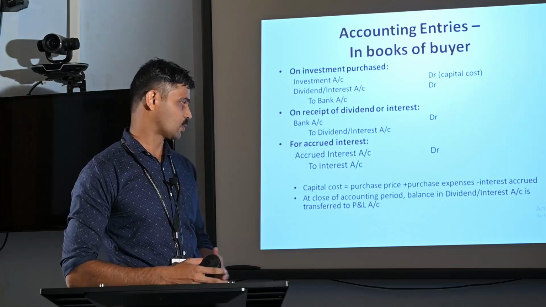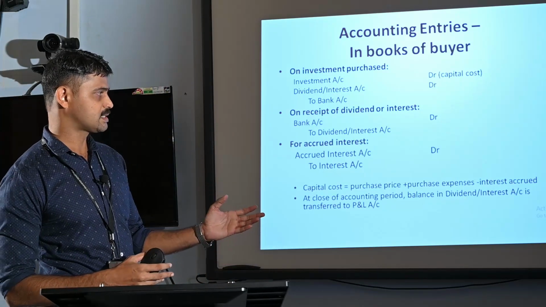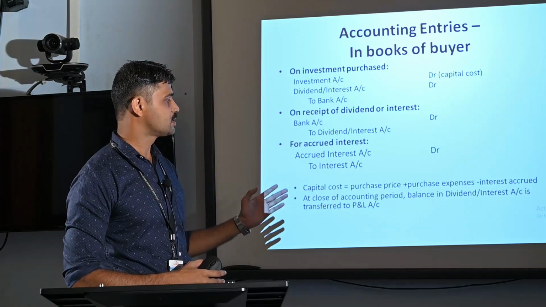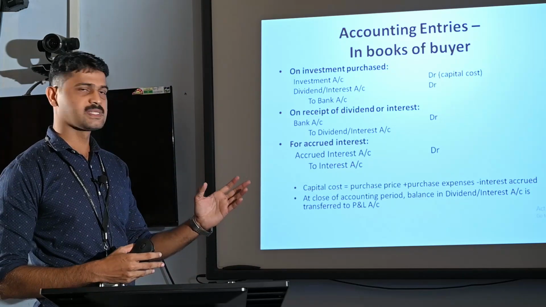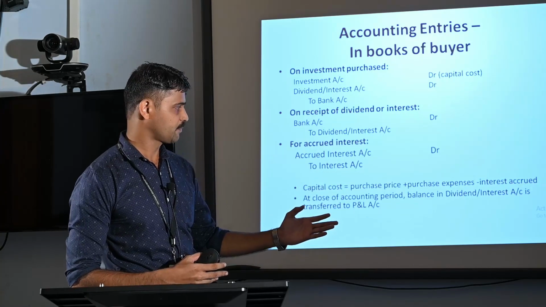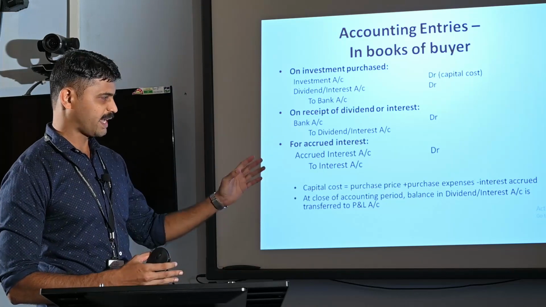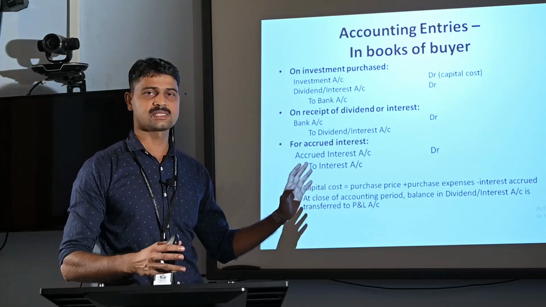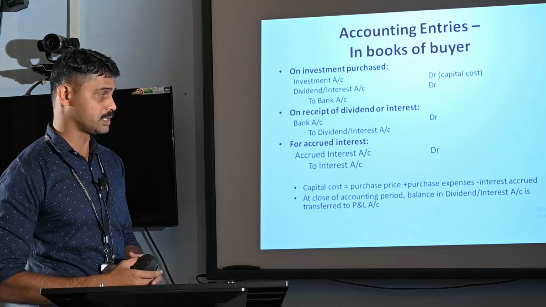What is the meaning of capital cost? Capital cost is equal to purchase price plus purchase expenses minus interest accrued. In case of a cum interest quotation, the capital cost is equal to purchase price, the actual price of the security, plus any expenses incurred for purchasing the security like commission, brokerage, etc., minus interest accrued till the date of purchase. But in the case of an ex-interest quotation, the capital cost is equal to purchase price plus purchase expenses. There is no need for deducting the amount of interest accrued till the date.